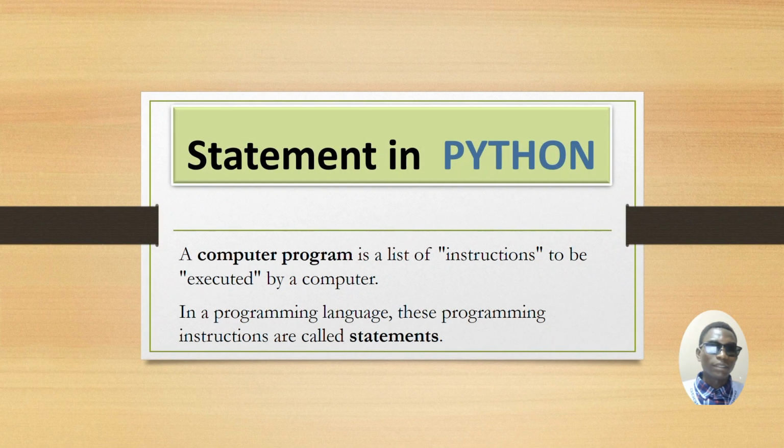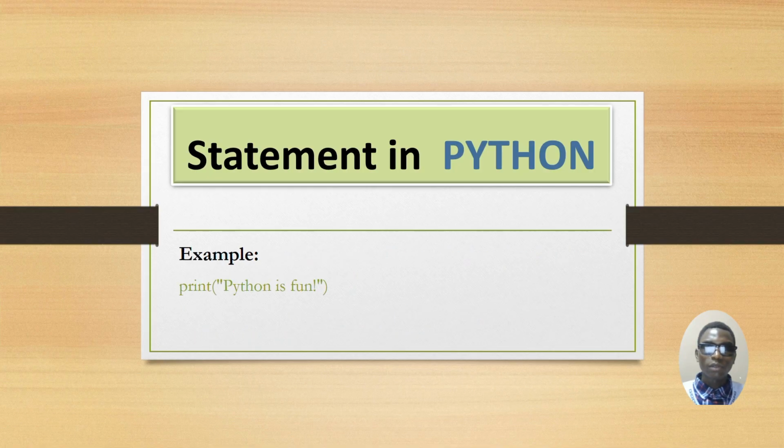You know, in some programming languages like C++, we use a semicolon to end each statement. Let us see about Python now. A computer program is a list of instructions to be executed by a computer. In a programming language, these programming instructions are called statements. Every instruction written in a program is called a statement. So for example, print Python is fun is called a statement in a Python program, right?